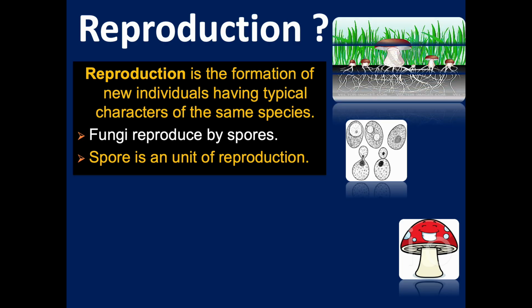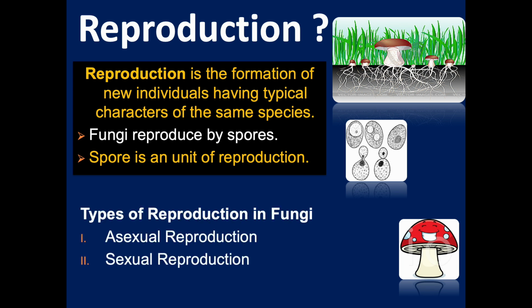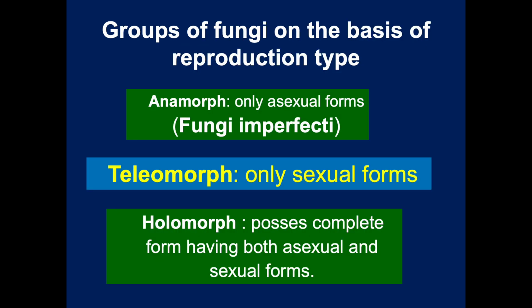Friends, let us start with the meaning of reproduction. The meaning of reproduction is the formation of new individuals having typical characteristics of the same species. In case of fungi, they reproduce by spores, and a spore is a unit for reproduction. In case of fungi, they mainly reproduce in two ways: one is asexual reproduction and another is sexual reproduction.